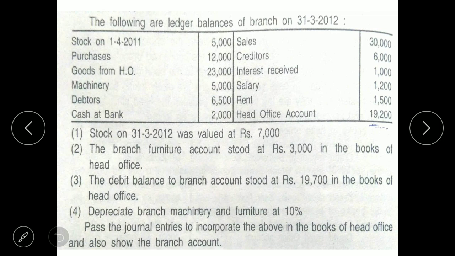So incorporation entries, we begin with trading account, debit side, then credit side. Next, once trading is completed, we move on to profit and loss account, first debit side, then credit side, and then branch assets and branch liabilities. So in this order only we will pass all the incorporation entries.